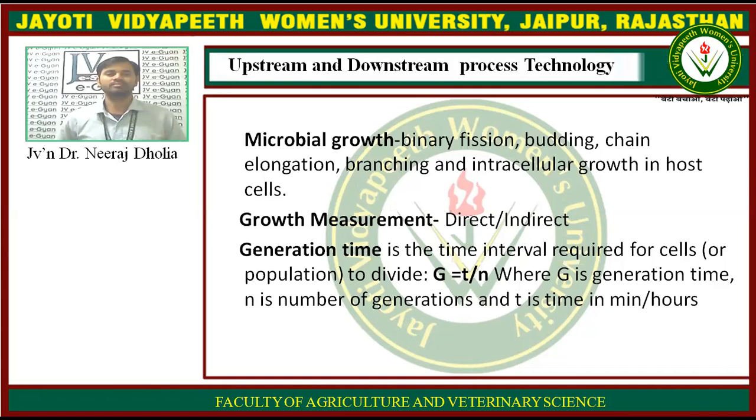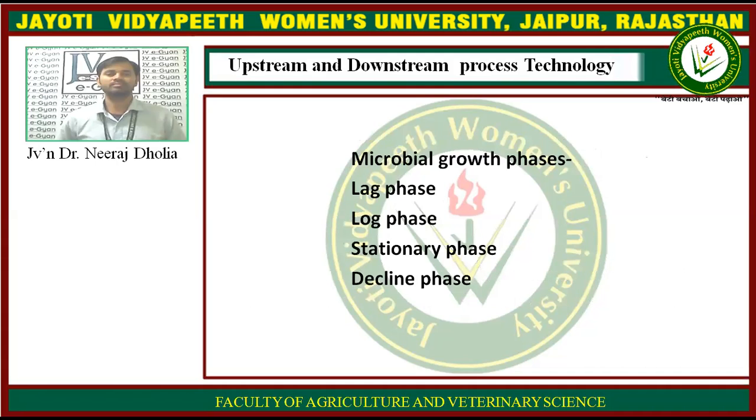We have studied about the generation time. It is the time interval required for cells to divide. The formula is G equal to T by N, where G is the generation time, N is the number of generations, and T is the time in minutes or hours. Now, next, in the growth of microbes, there are various phases. What are the phases? The lag phase, log phase, stationary phase, decline phase. You may have heard about these phases. So, let's see what the different phases are.